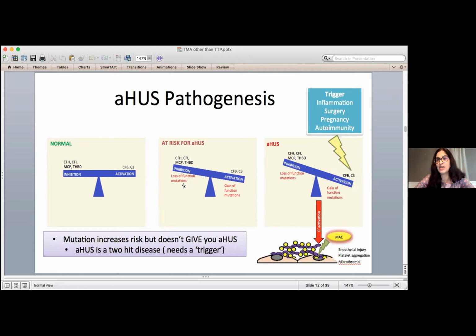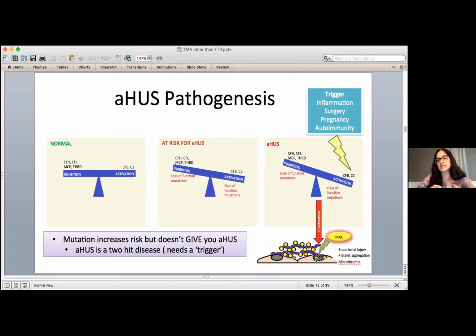That something could be infection, inflammation from a major injury, might have surgery, for example, surgery for appendicitis, could get pregnant, or might have something like a lupus flare. And all of these conditions, even in normal people, lead to activation of complement. But if you're in this middle situation, where you're already at risk for overactive complement, the body can't control it anymore.